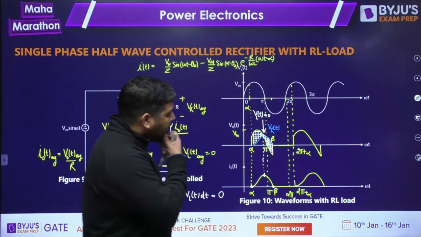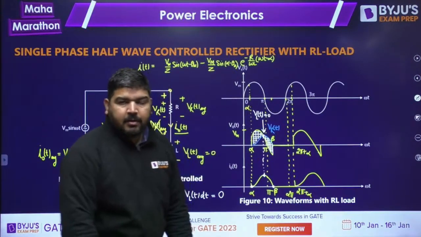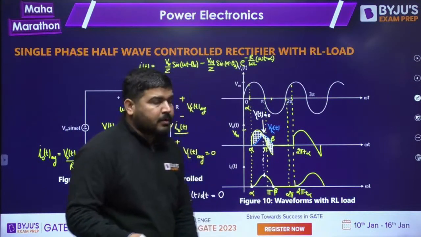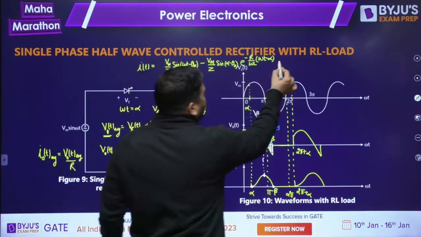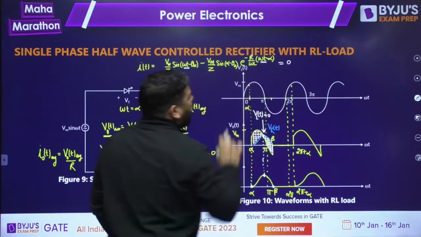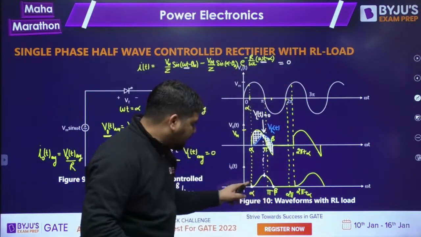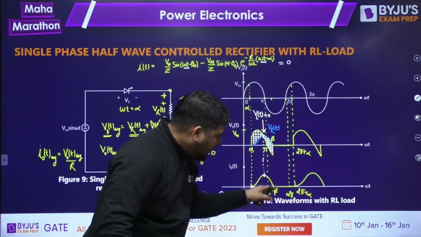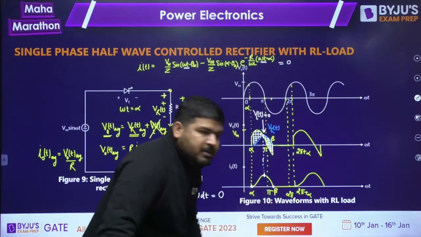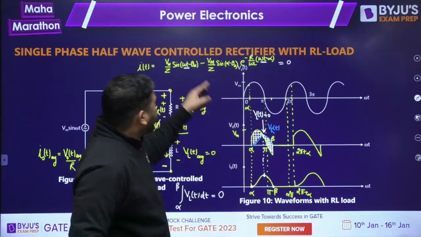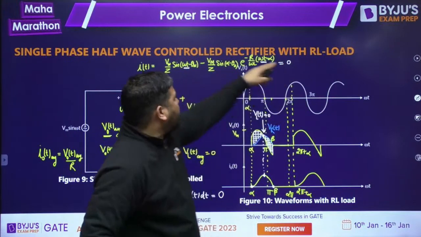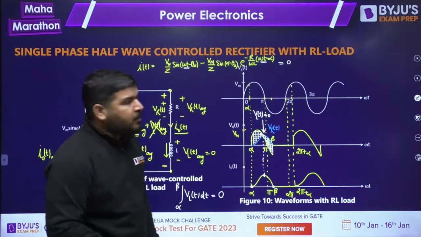Now the question is, how to calculate this beta? The beta can be calculated by putting this current equal to 0. You put omega t equal to beta in the current equation and set it equal to 0, because we know that at beta the current is becoming 0. You can put omega t equal to beta and calculate the beta. But it's not easy to calculate beta.